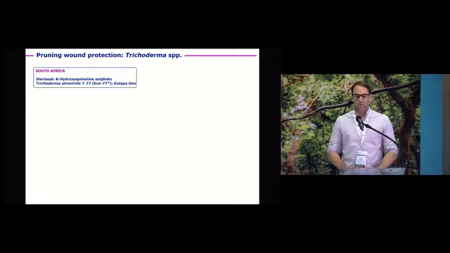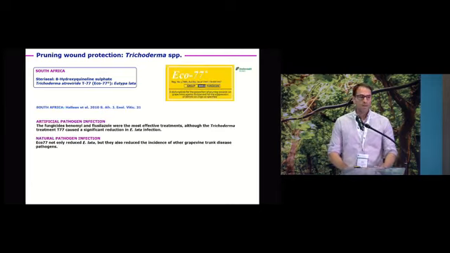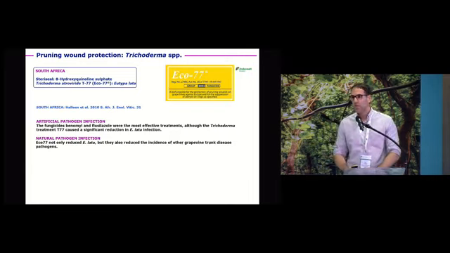In South Africa, you have two products. The first one is a chemical product, hydroxyquinoline sulfate. We evaluated this product in 2009 under in vitro conditions, and we demonstrated that it is not effective in eliminating fungal trunk pathogens. The other one is Trichoderma atroviride ICC077, which is registered specifically against Eutypa lata. There are several studies using this Trichoderma. In South Africa, for example, under artificial pathogen infection, different chemicals, the benzimidazoles, were superior to Trichoderma, but Trichoderma ICC077 caused a significant reduction in Eutypa lata infection. Eutypa lata is the main causal agent of Eutypa dieback.